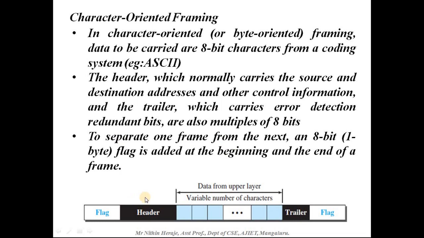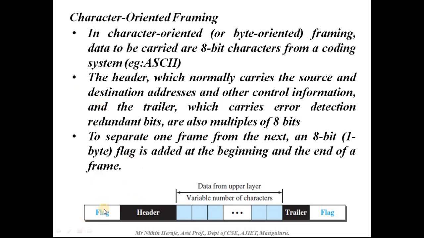So next thing is, how do we separate the frames? Because in a fixed length, we know after so much length you will have the next frame. Since this is variable length, we need to know which is the start of the frame and which is the end of the frame.